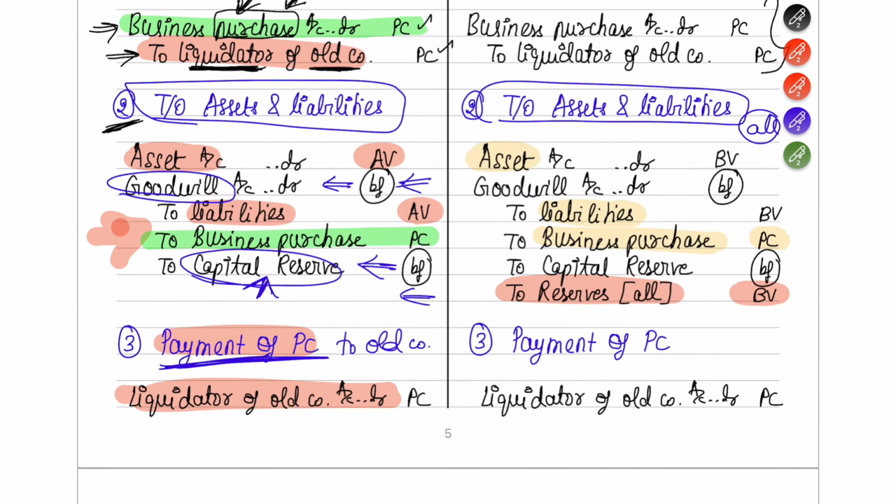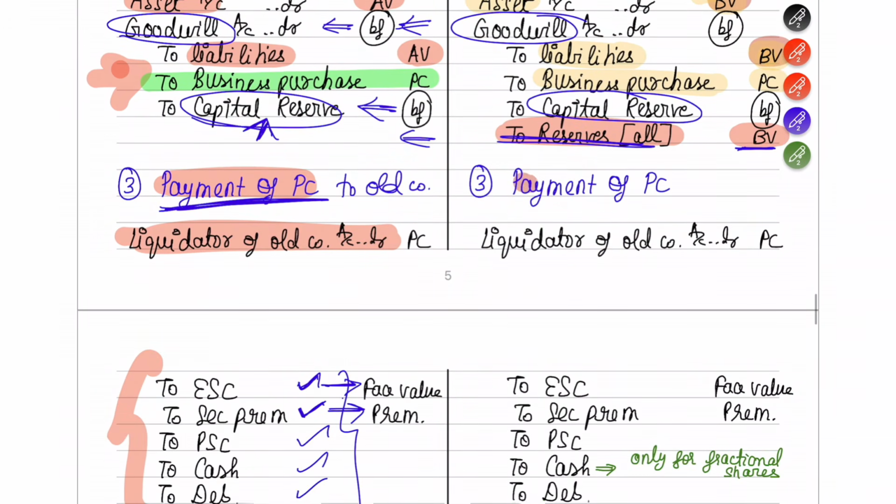Assets you are taking over, liabilities you are taking over. But here there is one catch. I told you that assets have to be taken over only at book value. Liabilities also have to be taken over at book value only. So that you are doing. Apart from that, even the reserves you will be taking over, because all the assets and liabilities have to be taken over. Then that takeover also will happen only at book value. So that is one extra and important thing here, as well as you're taking everything at book value. And the same way, if you get a debit balance, it's goodwill. If you get a balancing figure on the credit side, it's going to be a capital reserve.